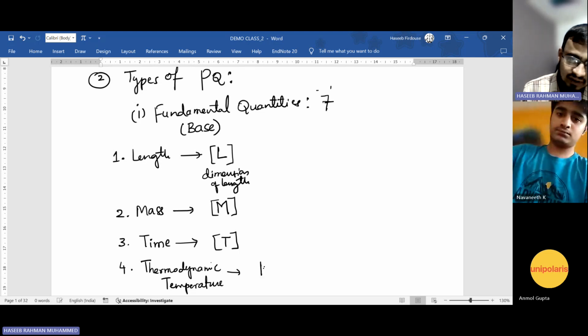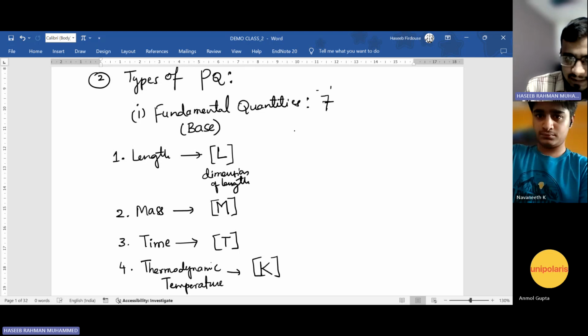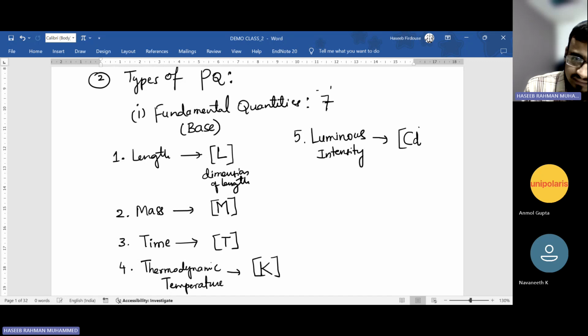We denote it with capital K, again in square brackets, which is the dimension of thermodynamic temperature. The fifth one is luminous intensity. It is about how bright the light is, and it is measured in candela. So we use capital C and small d in brackets.